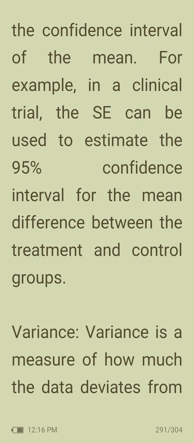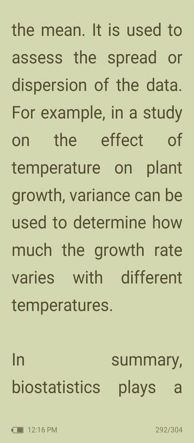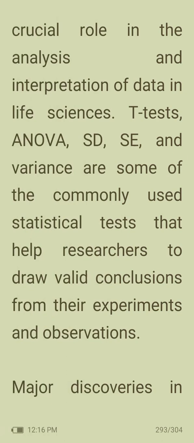Then variance. Variance is a measure of how much the data deviates from the mean. It is used to assess the spread or dispersion of the data. For example, in a study on the effect of temperature on plant growth, variance can be used to determine how much the growth rate varies with different temperatures. In summary, biostatistics plays a crucial role in analysis and interpretation of data in life science.